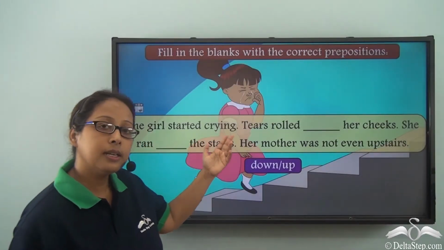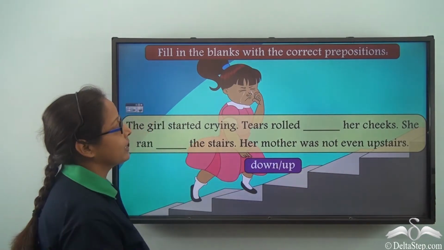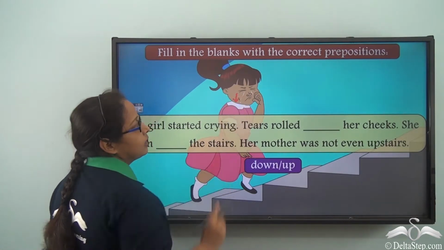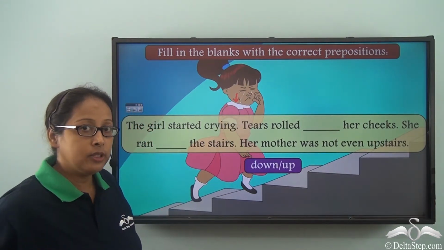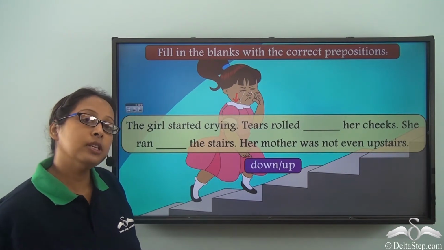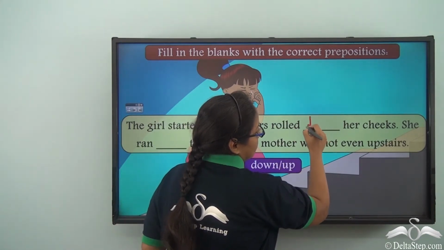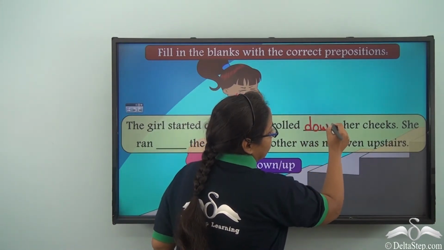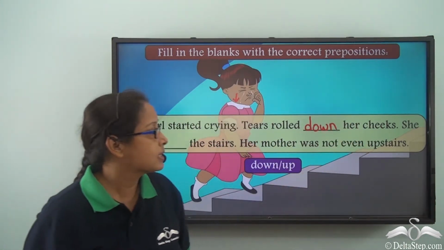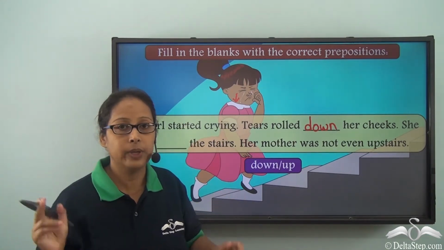The girl started crying. Tears rolled dash her cheeks. Now we can see that she is crying and the tears are moving to a lower level. So when we talk about something moving towards a lower level, we use the preposition down. Tears roll down her cheeks. We cannot say tears rolled up her cheek. It doesn't happen that way.